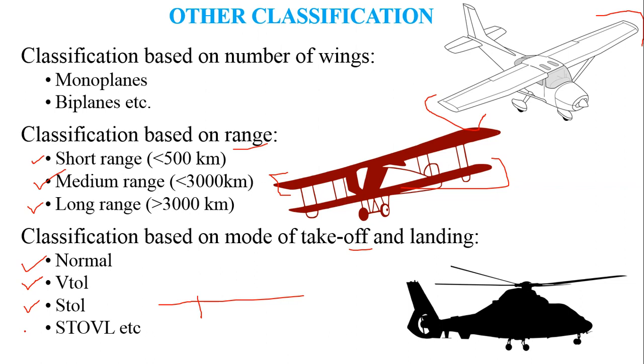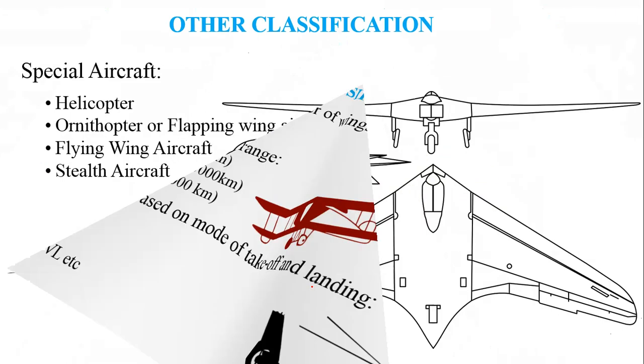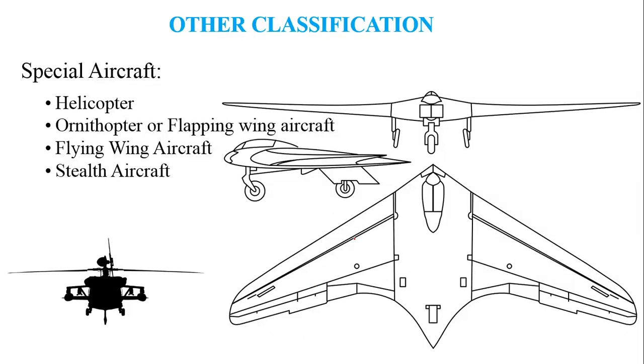So the next class is the STOVL, which stands for short takeoff and vertical landing aircraft. The typical example for the STOVL class is the F-35 fighter jet of the US Air Force, which can take off with a shorter distance of the runway by using the afterburners, and they have a vertical thruster or an engine placed vertically so that they can achieve this vertical landing. Now we get into the special category or special method of classification.